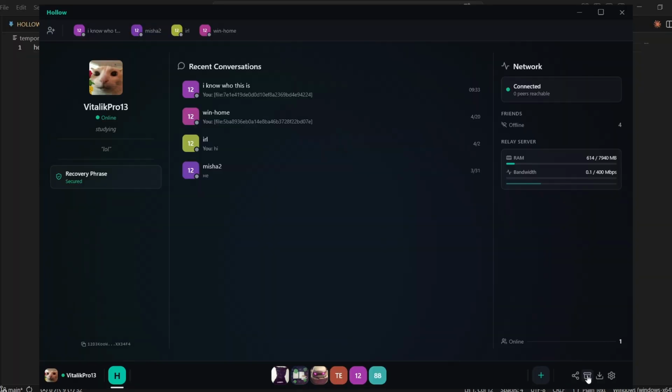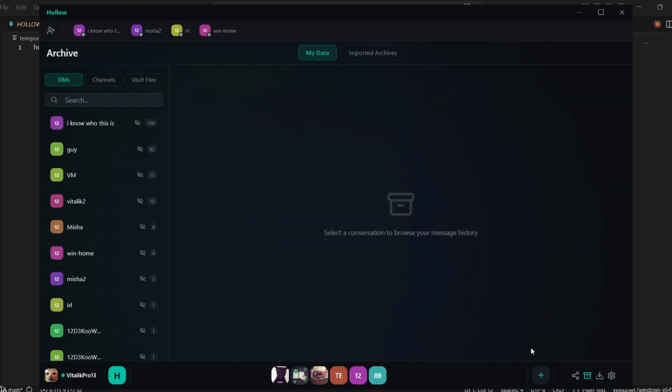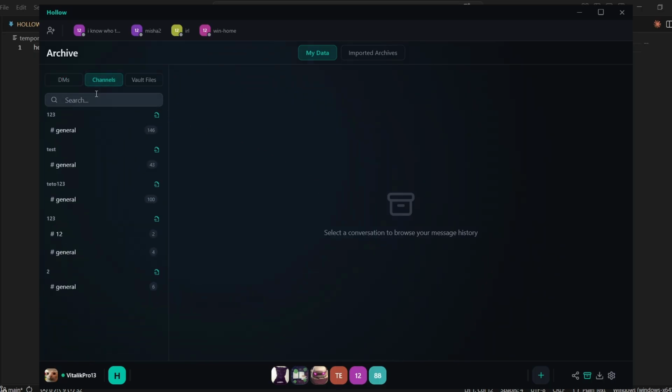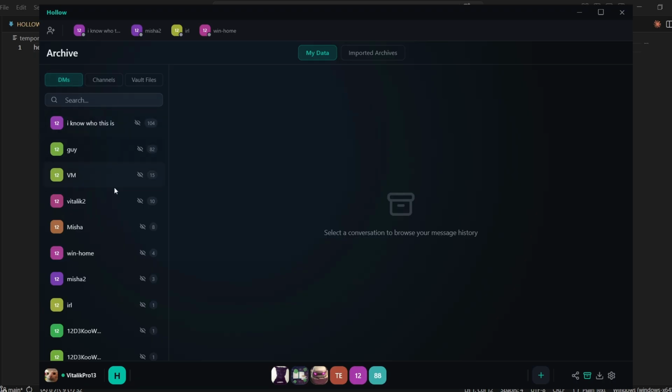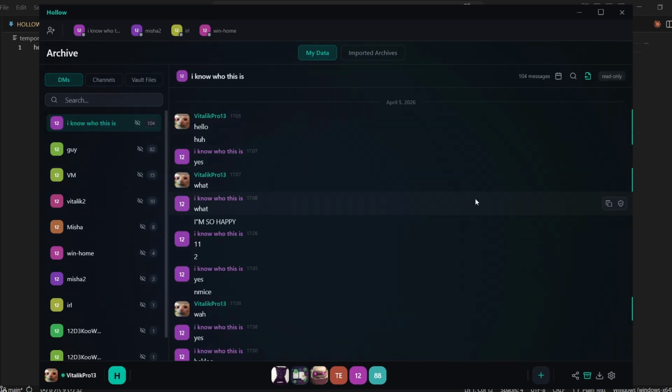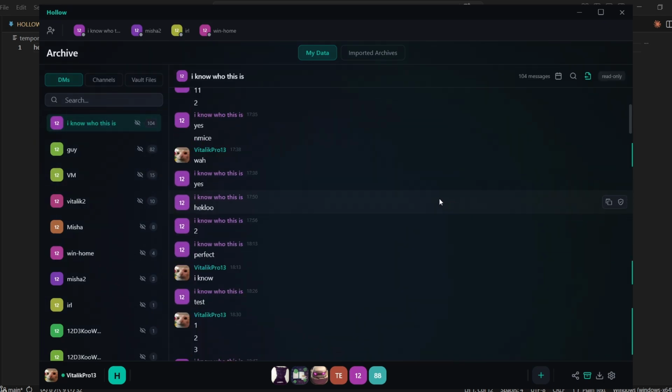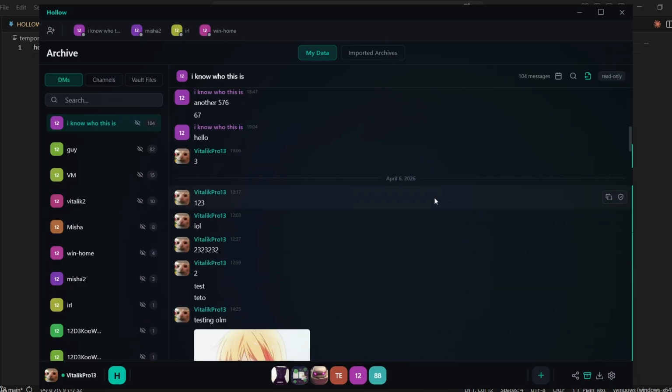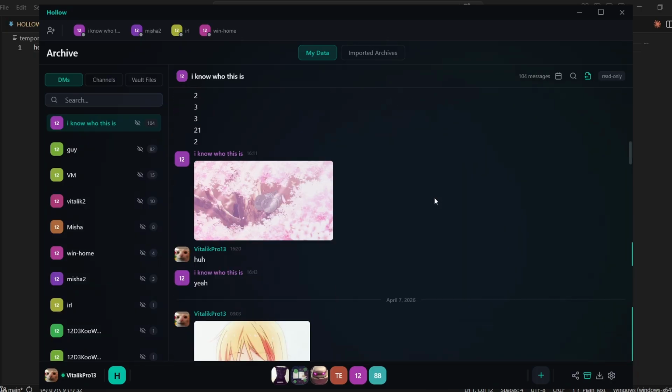But okay, let's look at the final working feature, the archive. Basically, it's just a visual representation of your local database, where you can see all conversations that you had on this identity, even with someone that you're not friends with anymore. Yeah, for now you can only talk in DMs when you're friends, if not, nobody can DM you. The UI is simple too. Select a peer you'd like, and then you can see the entire data that you currently possess. All the messages, all the signatures, everything is there.